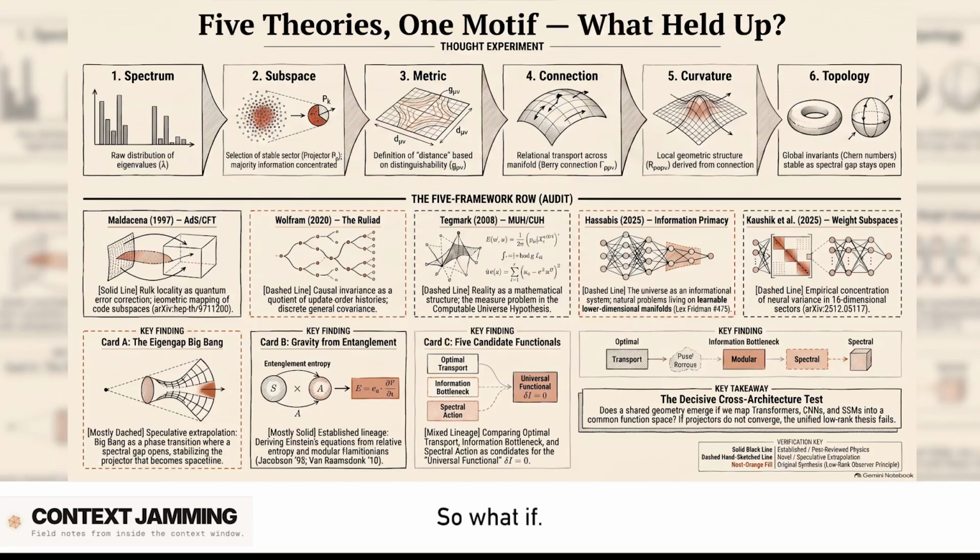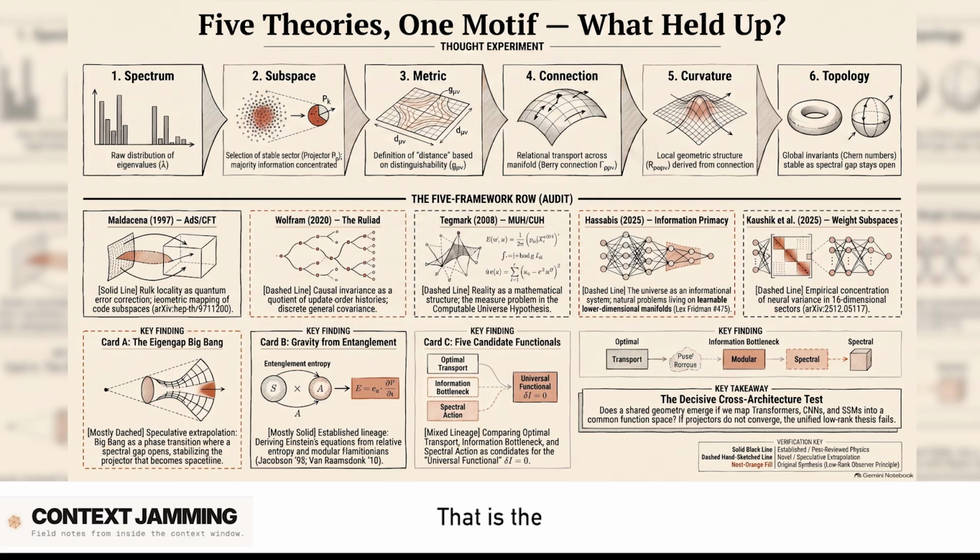So what if I told you that five incredibly different scientific frameworks, and we're talking radically different fields here, are all secretly pointing to the exact same underlying geometry of reality? And say you've been reading that massive synthesis report that's been going viral lately. Yeah, exactly. I mean, for you listening, imagine pulling a thread in the mathematics of some billion parameter neural network, right? And suddenly you unravel a mystery in quantum gravity.